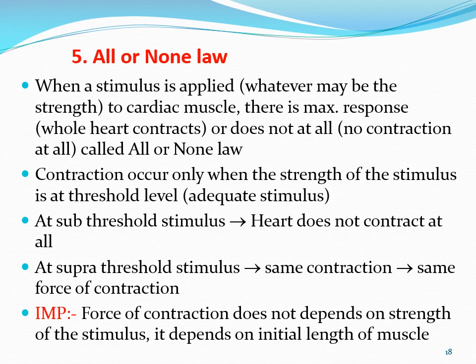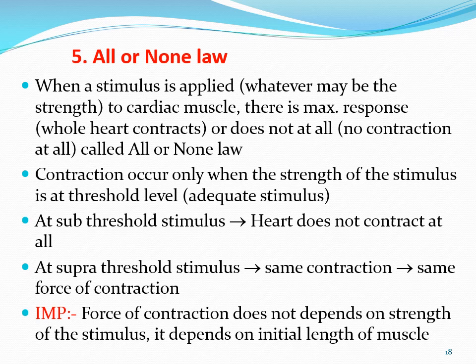Okay, simply, contraction occurs only when the strength of the stimulus is at threshold level. The stimulus should be adequate. Adequate stimulus means threshold stimulus. What is a threshold stimulus? The definition of threshold: it is the minimum strength of the stimulus which is required to cause contraction of the heart.